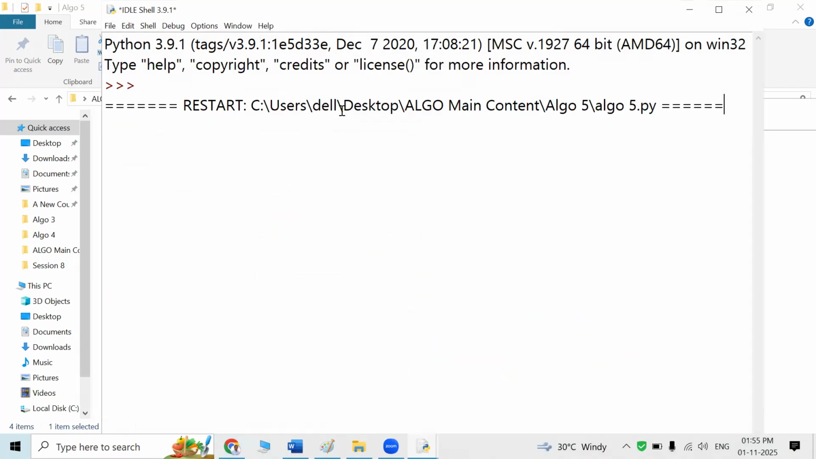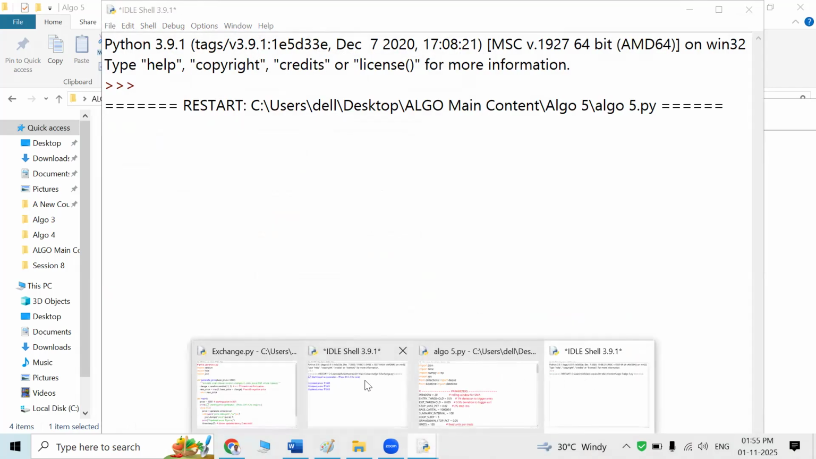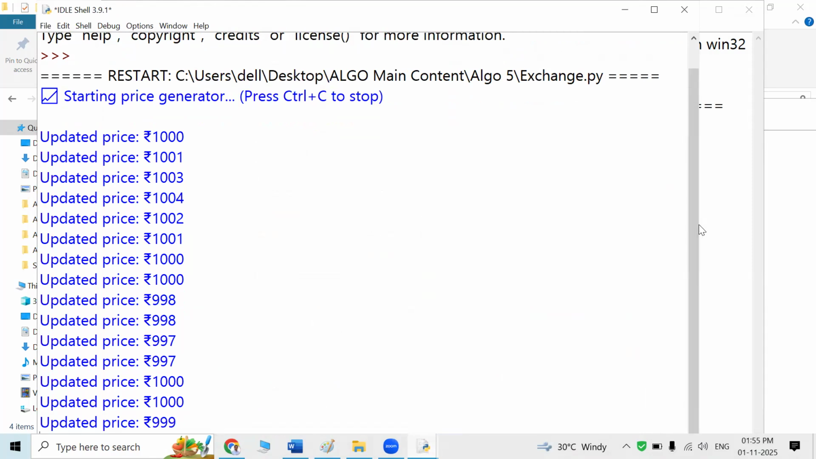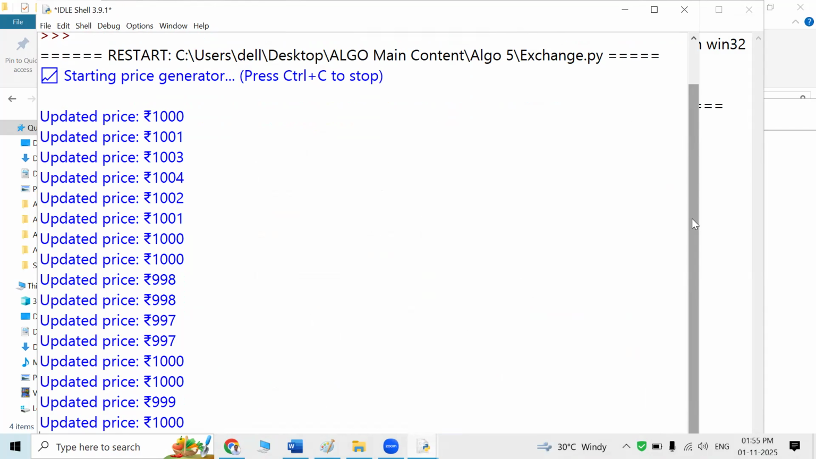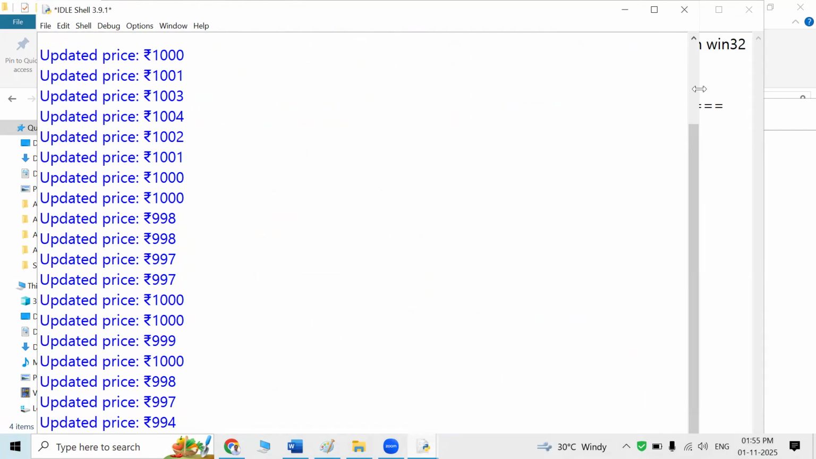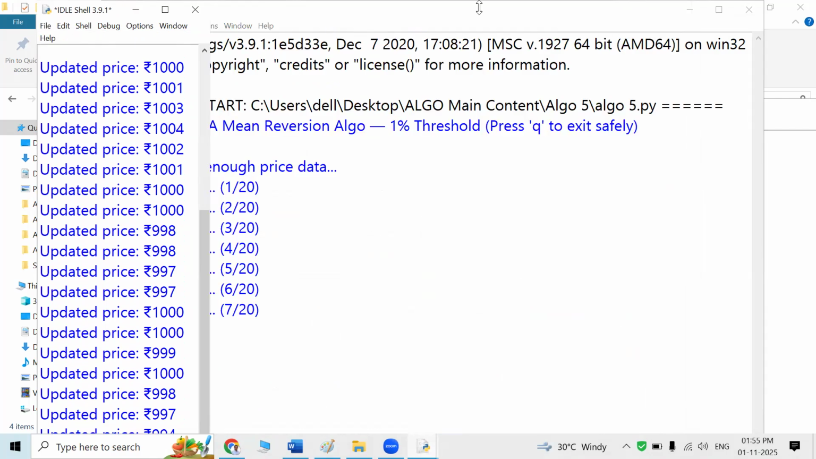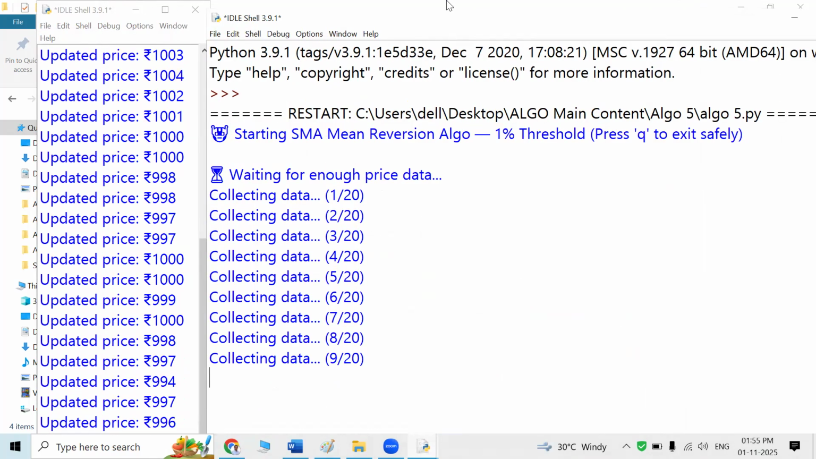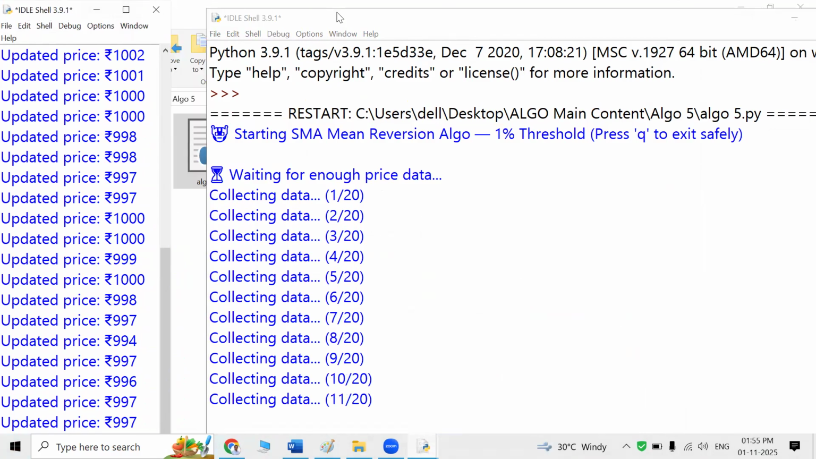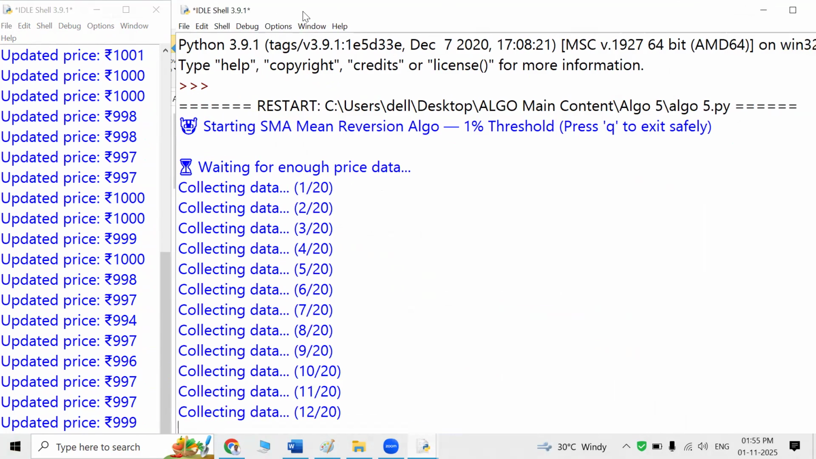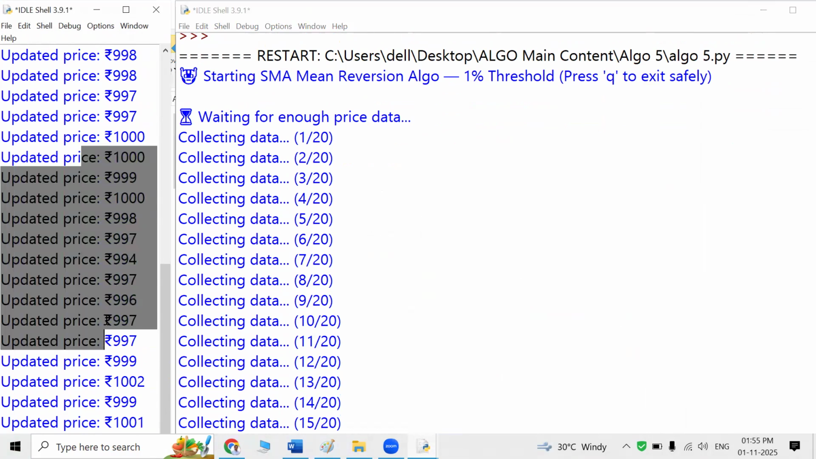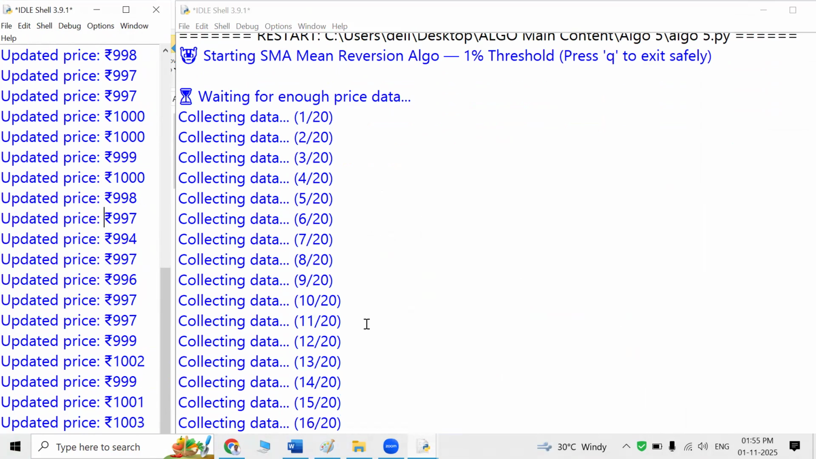Run. Now the algo keeps collecting the price which is coming from here. So let me put this window side by side. This is the changing price, and the algo is collecting it. It has collected 12 prices from the market. So this is your market; I have no control over it. I have control over this algo only.